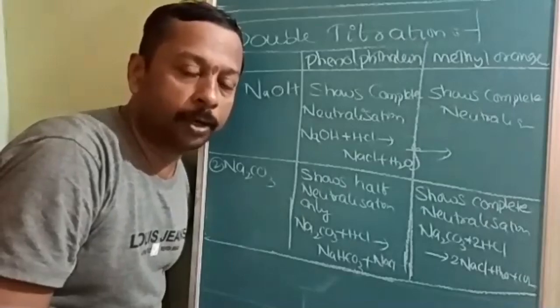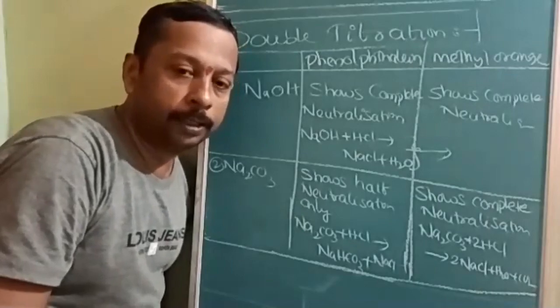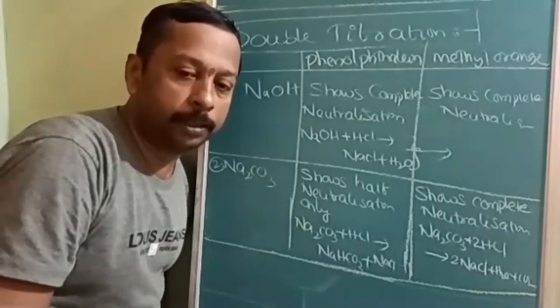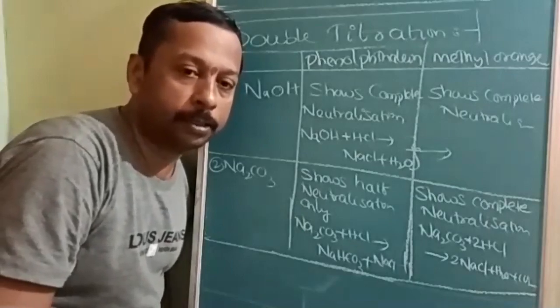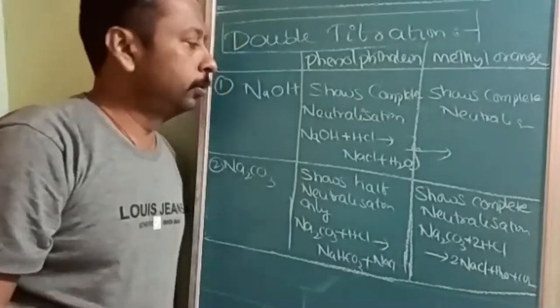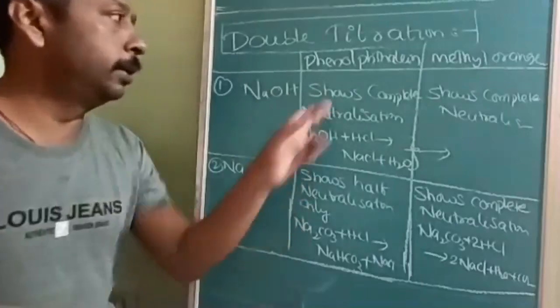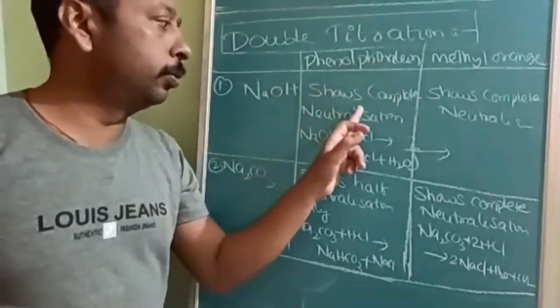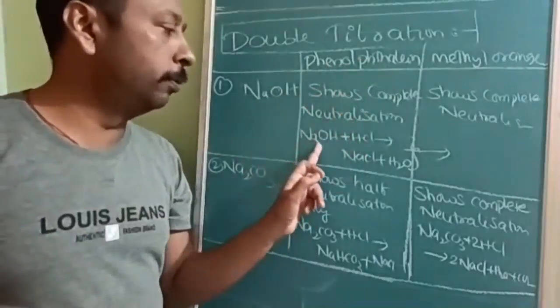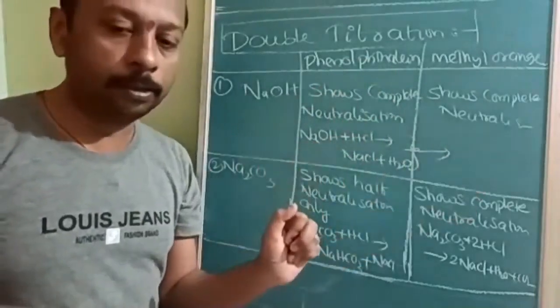It is about at what end point it is able to act. Understood? If it is a base, its pH range may be in the acidic range. So when NaOH is titrated with phenolphthalein, it shows complete neutralization. Monobasic, same way monobasic.